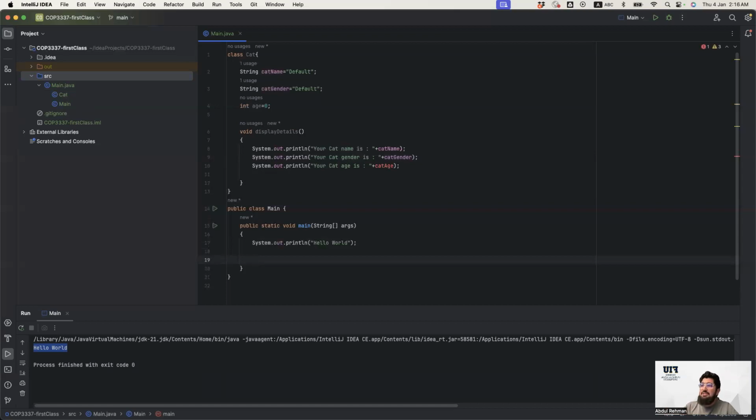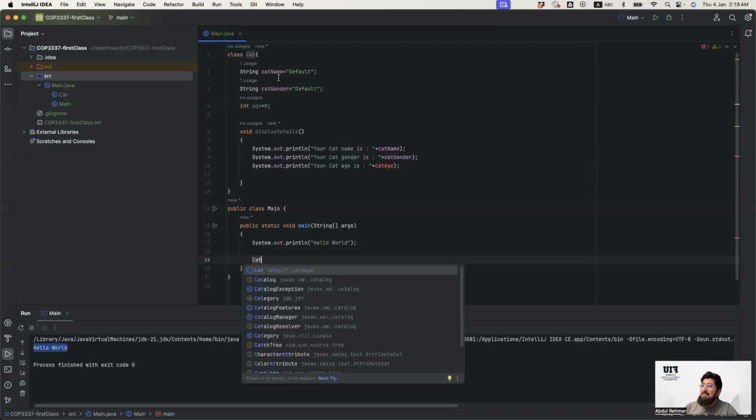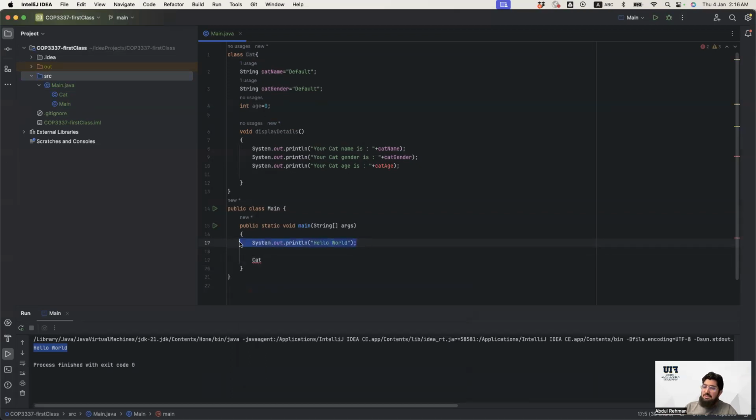So the first thing that we have to do in order to create the object is to keep the name of the class. I remove this because this is no more use for us. So let's bring it up here. What is the name of the class? Class is up there, and now I have to create my own instance, or rather, identifier.